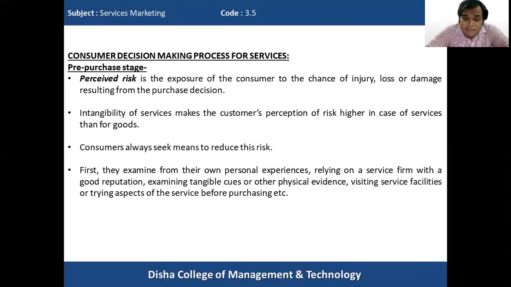We can also examine the tangible cues or other physical evidence. We will look at the various tangible cues present in the service or try to get physical evidence to understand that the service will be able to satisfy the needs of the consumer. We can also visit the service facilities or try aspects of the service before purchasing. We can visit the service facility, go through all the documentation, and visit the persons who will deliver the service, in order to understand how far the service will satisfy our needs. So these are the ways in which consumers can try to reduce their perceived risk.